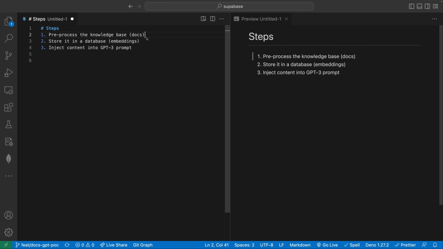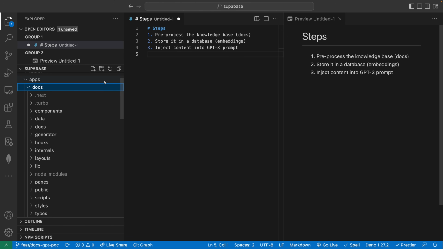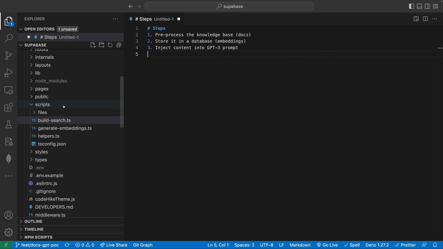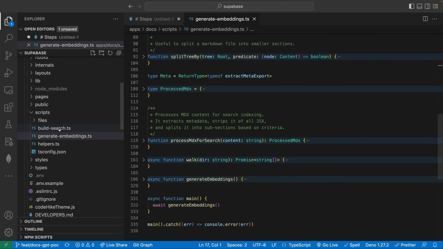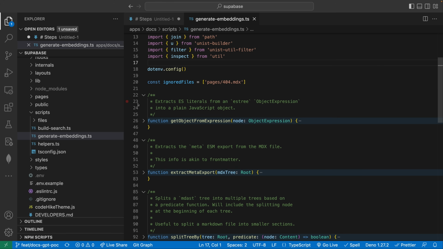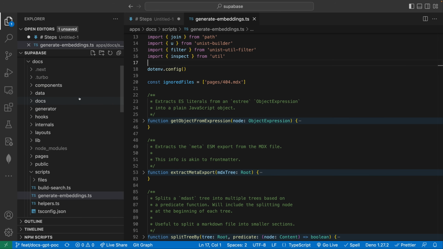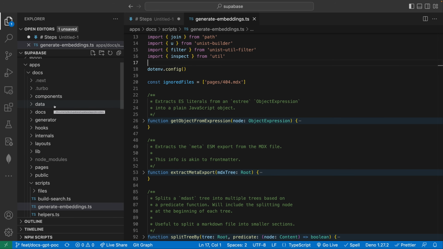Okay, so back to this. Let's take a look at the first pre-processing step and how we did that with Supabase. So open up our side view here. Under the docs project, we're going to head on down to scripts and check out our generate embeddings script. So before I can walk you through the script, I need to first explain how all the documentation on Supabase is actually built and stored within this project.